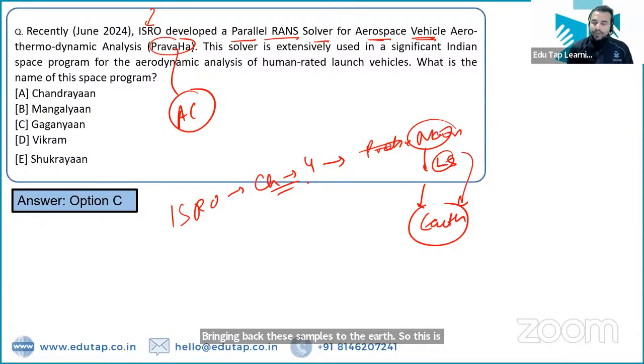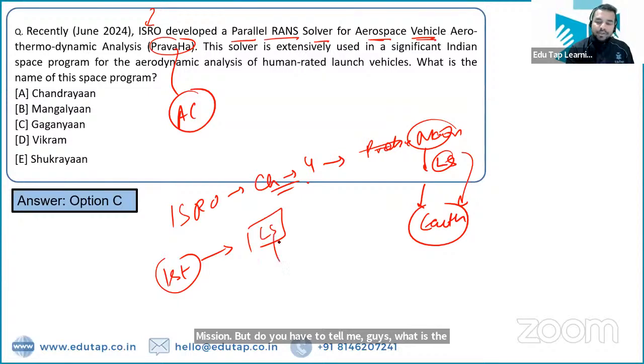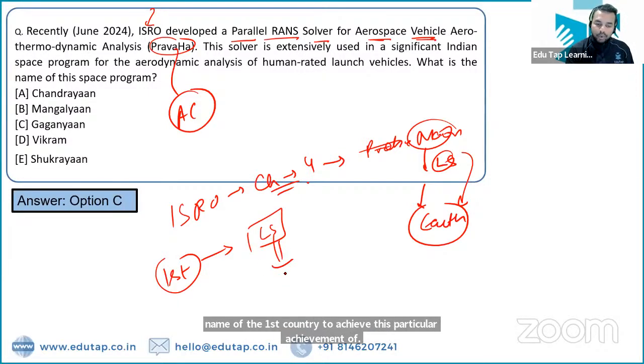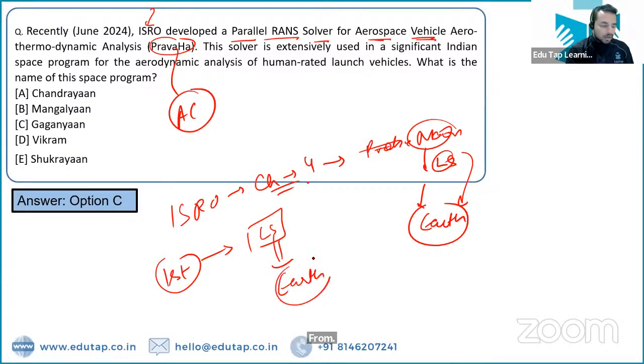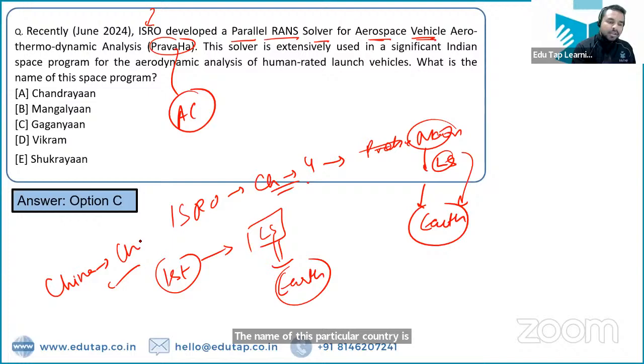But you have to tell me guys, what is the name of the first country to achieve this particular achievement of bringing the lunar sample soil from the moon to Earth? The name of this particular country is China, and it has achieved this in the Chang'e mission. Absolutely right. So China is the one.